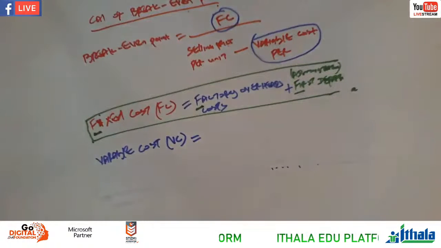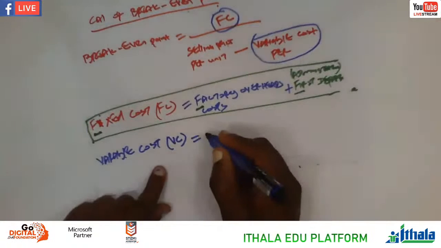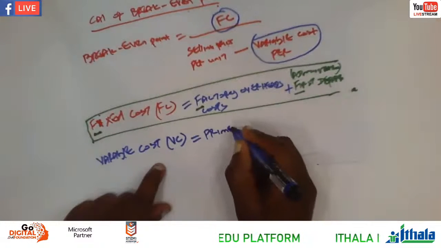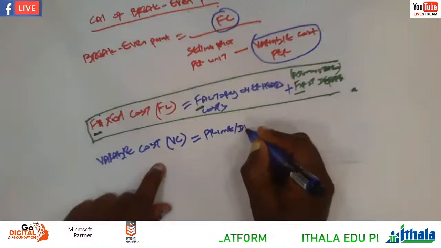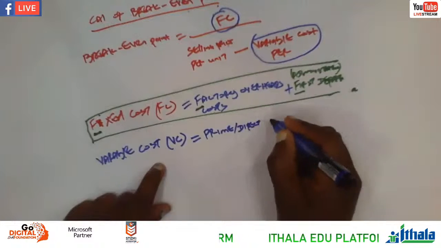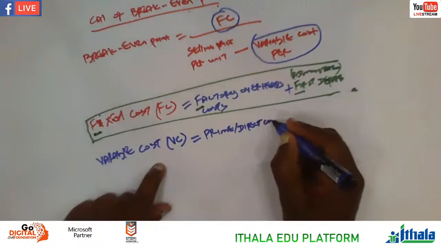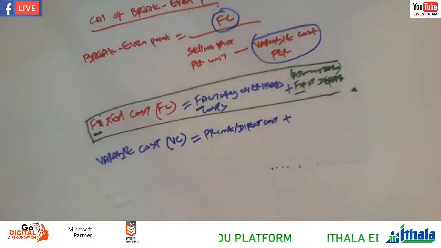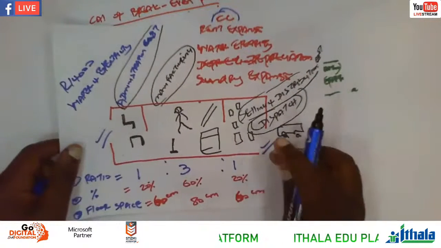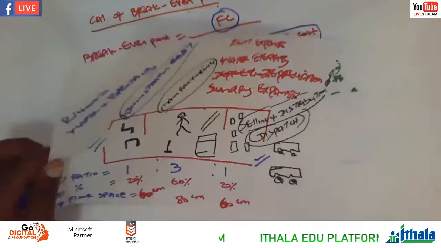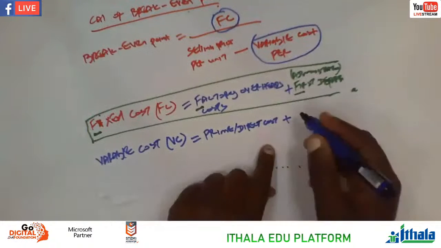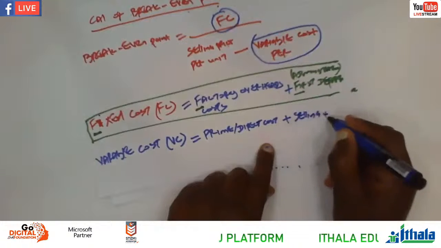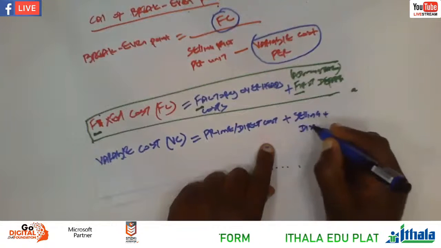You are saying prime cost, prime or direct cost, plus the last department. What is the last department according to our sketch here that we did? It is selling and distribution, right? Plus selling and distribution,